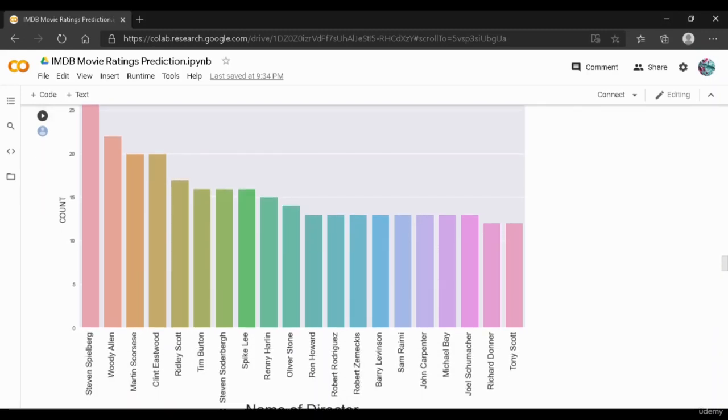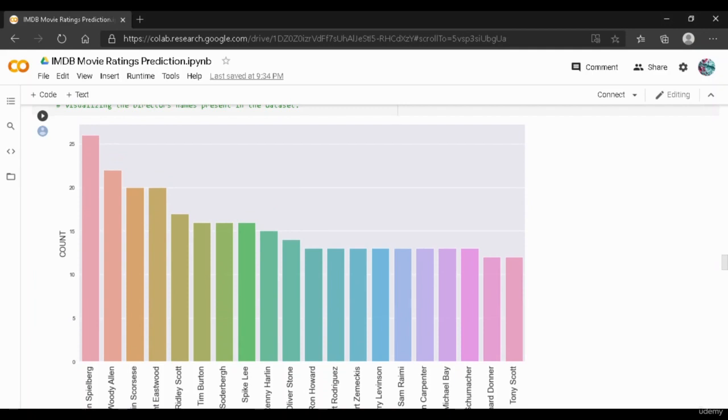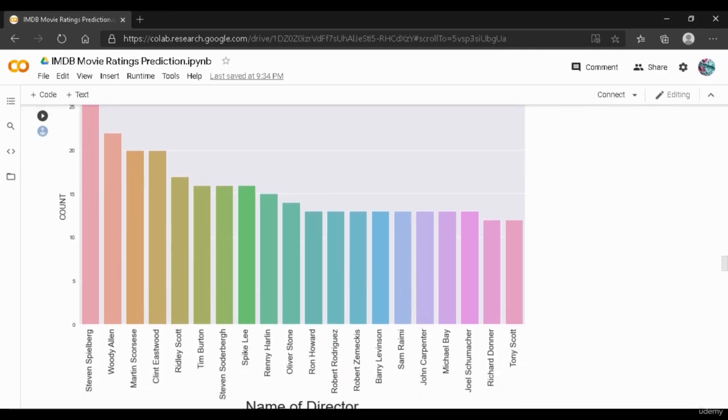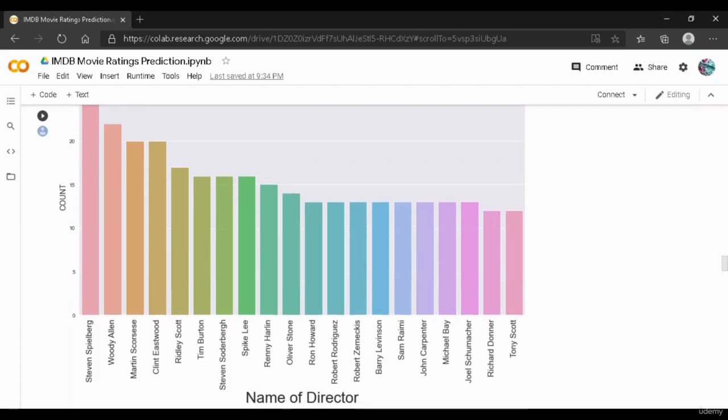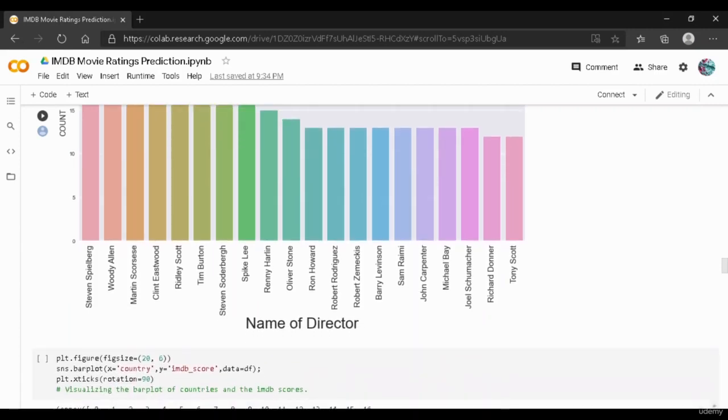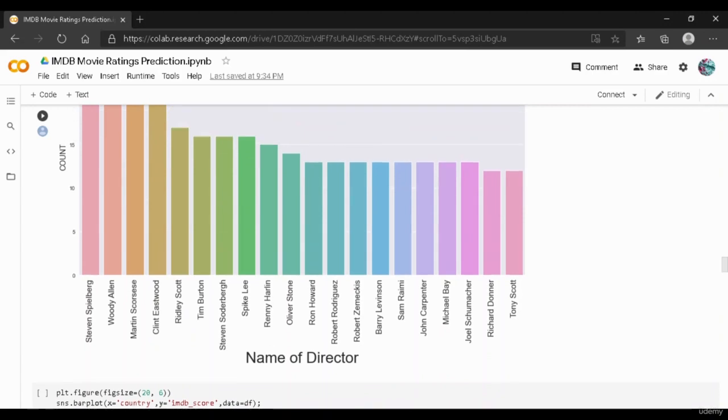As you can see, the director Steven Spielberg repeats the most. It has the highest count, followed by another director whose name is Woody Allen, followed by Martin Scorsese, followed by Clint Eastwood. So these are all the names of directors.